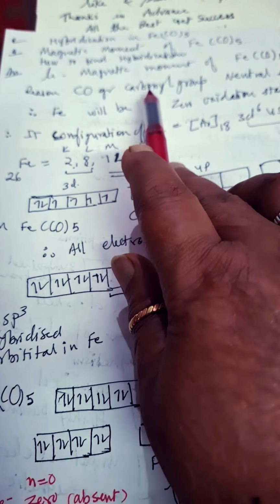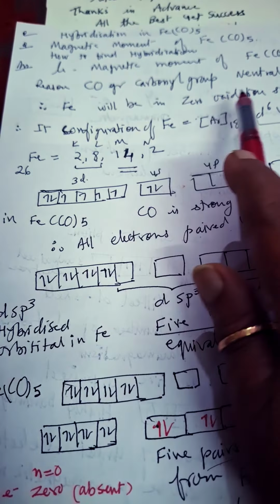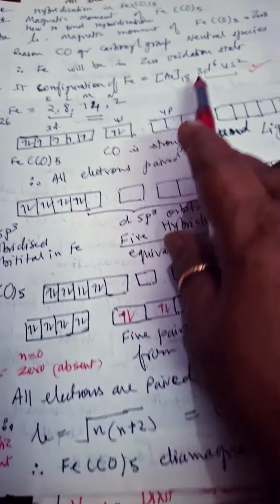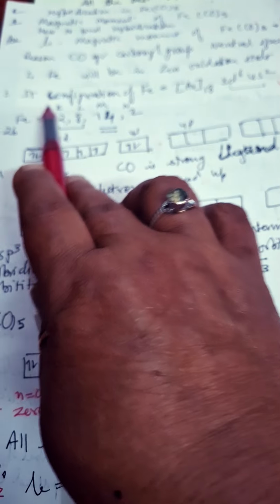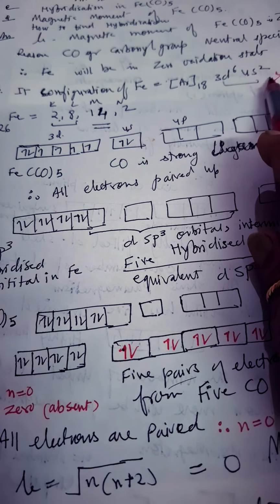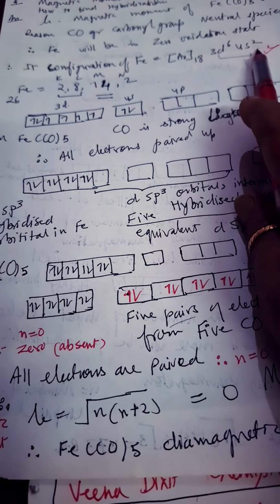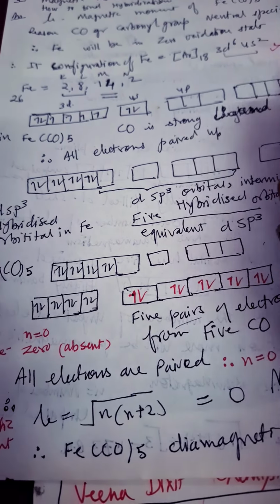Now CO is a neutral species, so iron will remain in the zero oxidation state. At that moment, we should know that the configuration of iron is argon 18, 3d6 4s2. This is required: a total of 8 electrons are there, and they will remain as such, no disturbance.